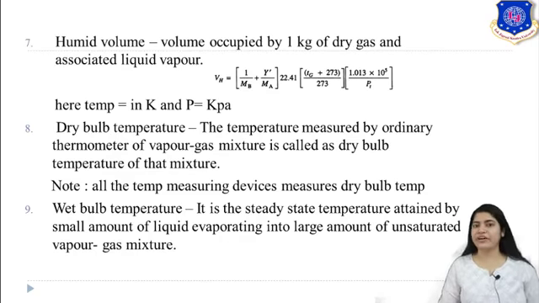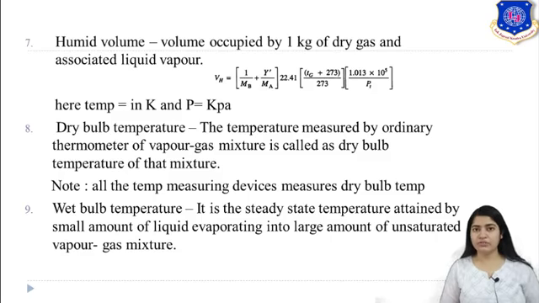Now next is your dry bulb temperature. This is the temperature of the vapor gas mixture measured by an ordinary thermometer, that is called your dry bulb temperature. The normal temperature which is measured by a thermometer. So all temperature measuring devices measure the dry bulb temperature.